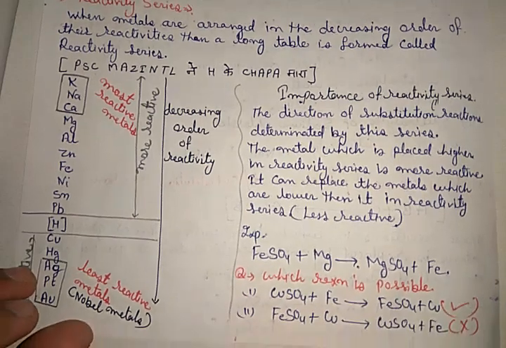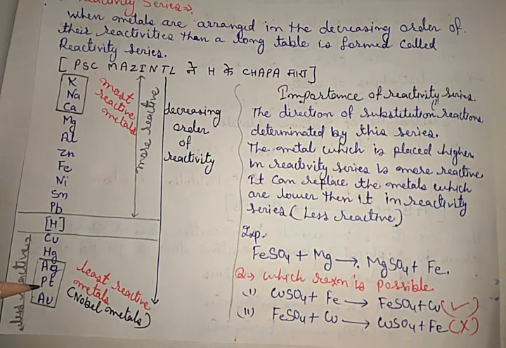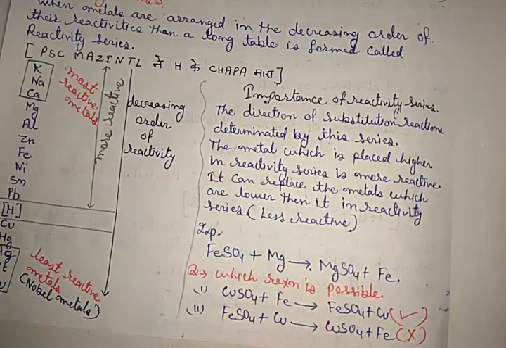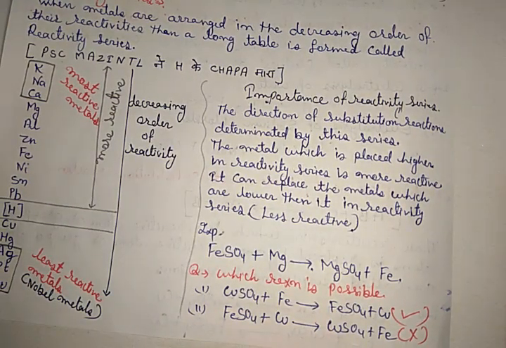While the silver, platinum, gold, these are least reactive metals. These are also called noble metals. Okay. Now the question comes to our mind: what is the importance of the reactivity series?